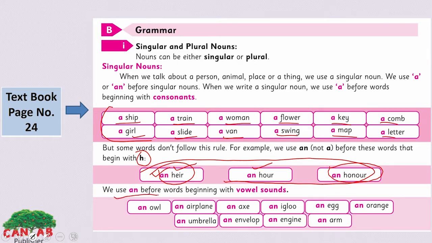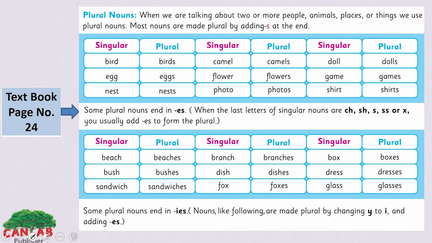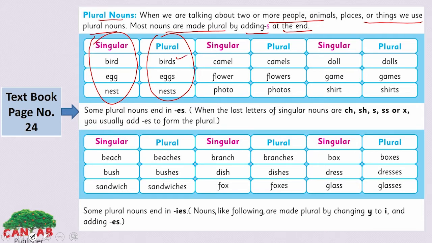We use an before words beginning with a vowel sound, like an owl, an aeroplane, an ox, an igloo, an egg, an orange, an umbrella, an envelope, an engine, and an R. Now look at the plural nouns here. When we are talking about two or more people, animals, places or things, we use a plural noun. Most nouns are made plural by adding S at the end. It shows that the animals, people or things are more than one.